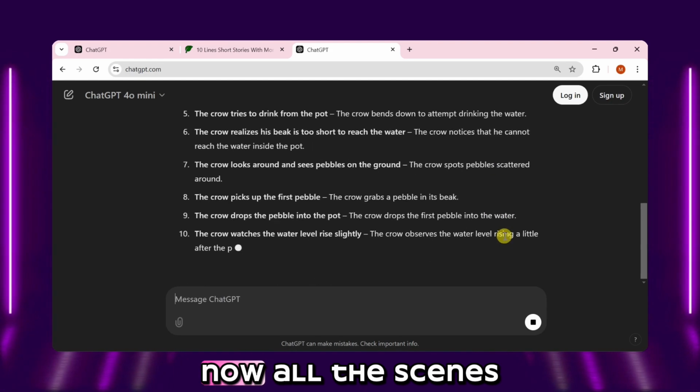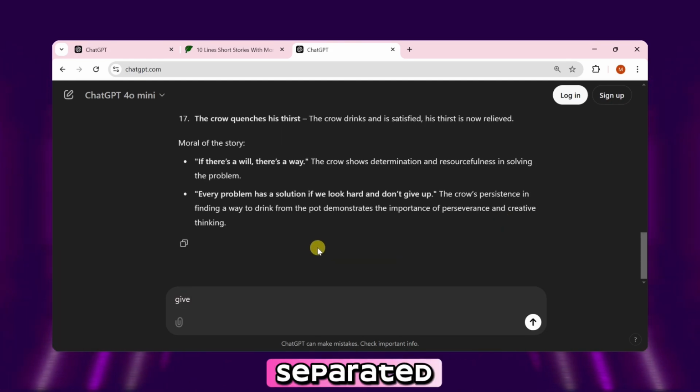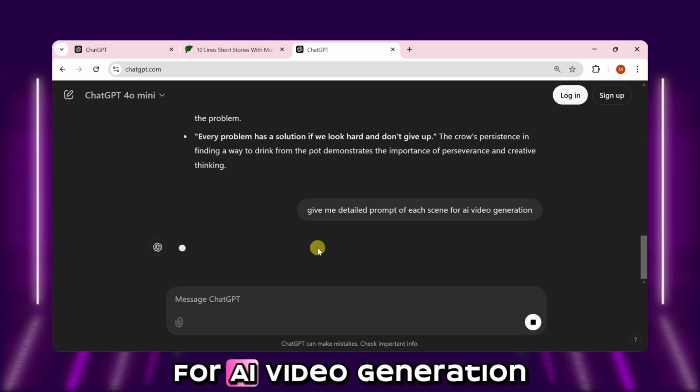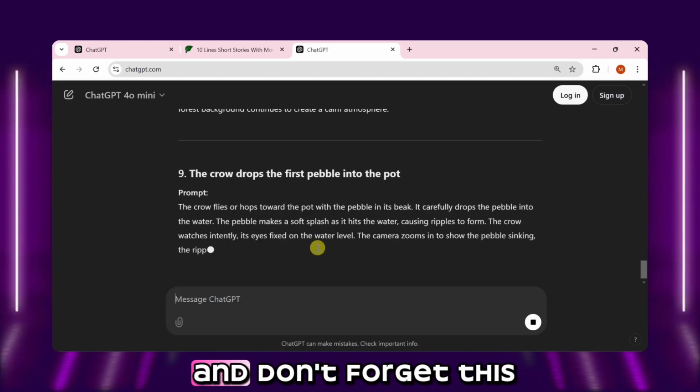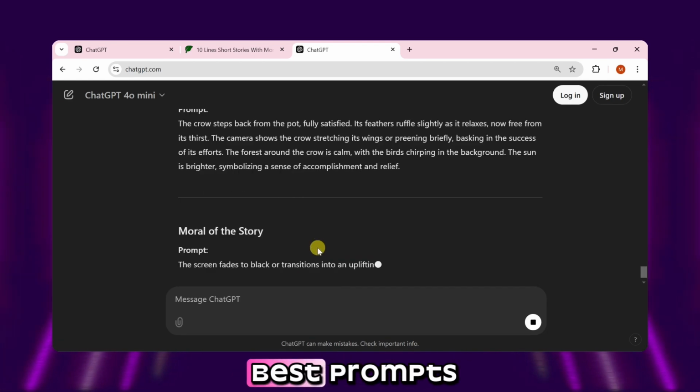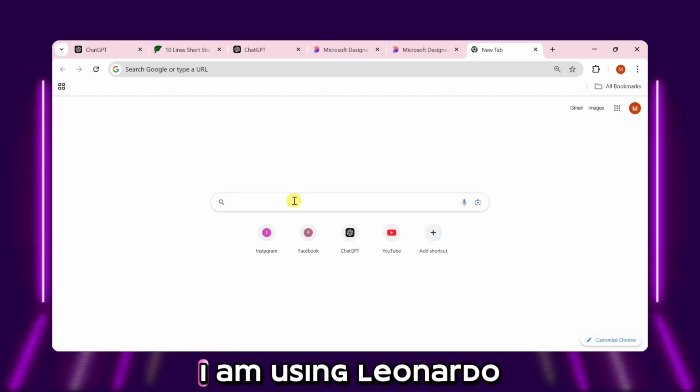Now, all the scenes of the story are separated. Then ask it to give you a detailed prompt for each scene for AI video generation. And don't forget this: you need to mention video generation so you can get the best prompts. Here we have all the prompts for images. I am using Leonardo AI.